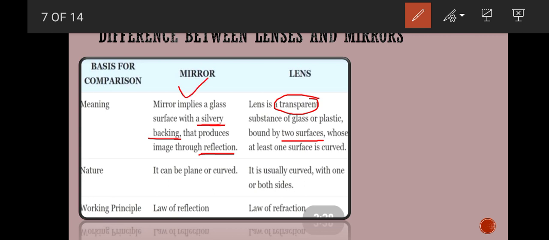In mirrors we have also discussed plane mirrors. So in mirrors the surface can be flat or spherical, but in lenses one of the surfaces must be curved. Nature: it can be plane or curved, as we have discussed. I have just told you flat mirrors or spherical mirrors, but in lenses it is usually curved on one or both sides. Mirrors obey the laws of reflection and lenses obey the laws of refraction.